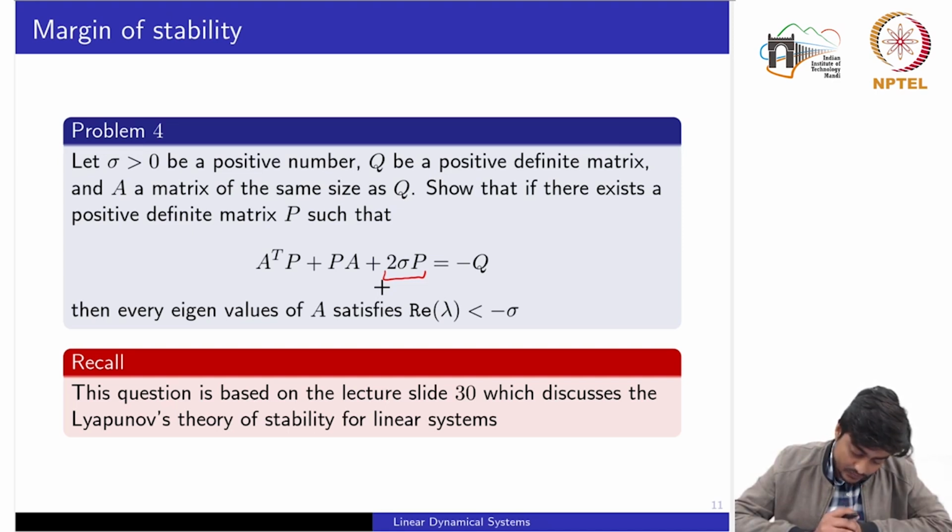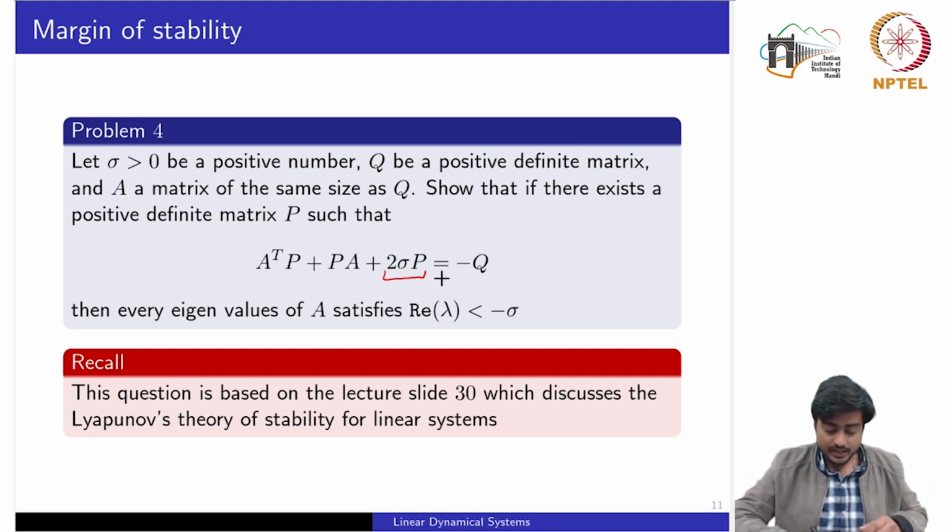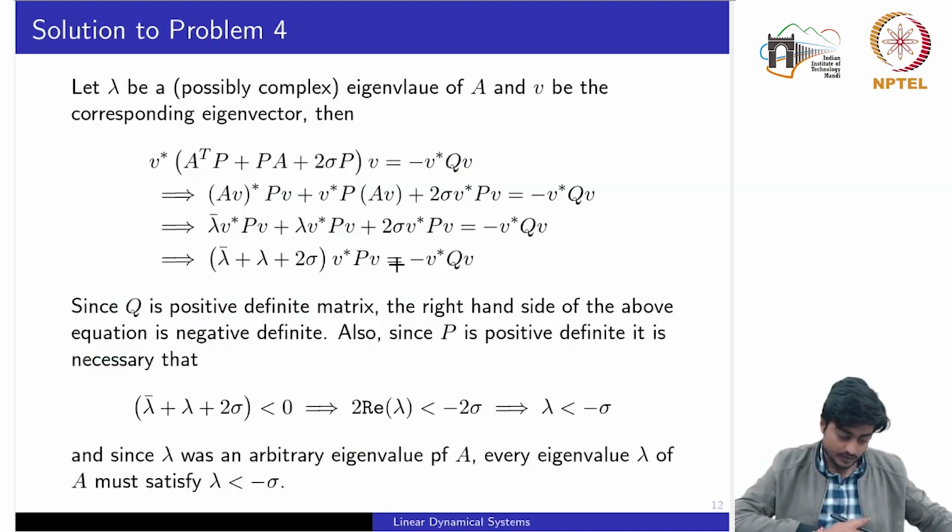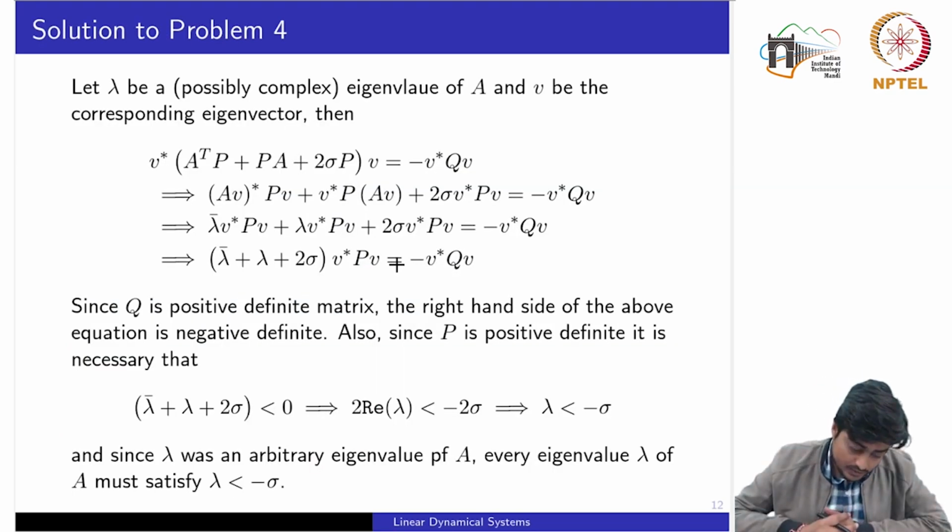So the results which we discussed in the lecture slide 30, by using those results, we are going to show that the axis has also been shifted towards the left hand side by adding this term into the Lyapunov equation. Here we are going to use the quadratic forms and the matrix norms which we introduced during the lecture week. So let lambda be a possibly complex eigenvalue of the matrix A and V be the corresponding eigenvector.